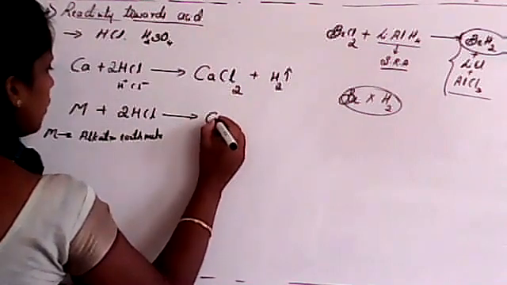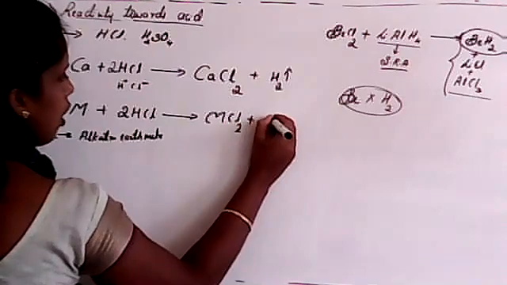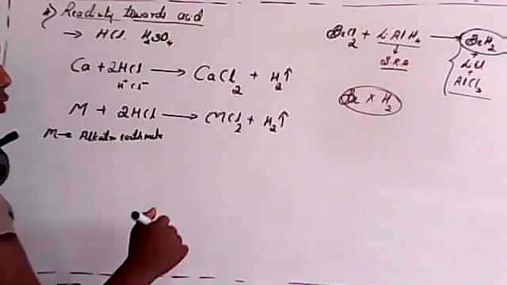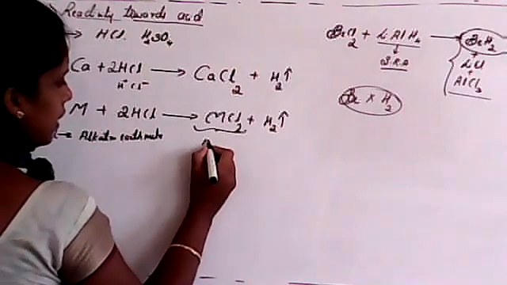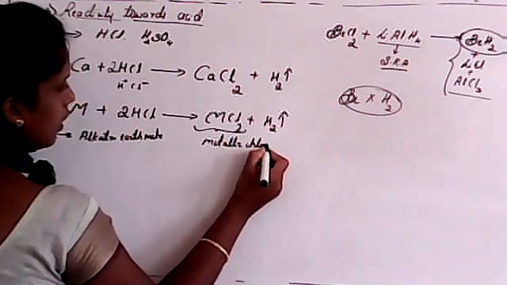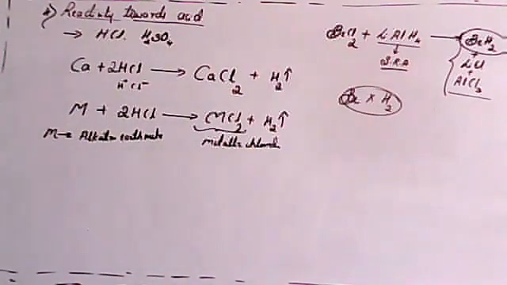It will give metal chloride, MCl2, with the elimination of hydrogen gas. Is it clear, students? MCl2 is nothing but a metallic chloride. That may be calcium chloride, that may be magnesium chloride. Is it clear?